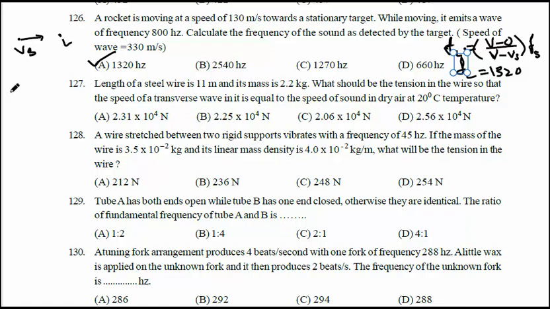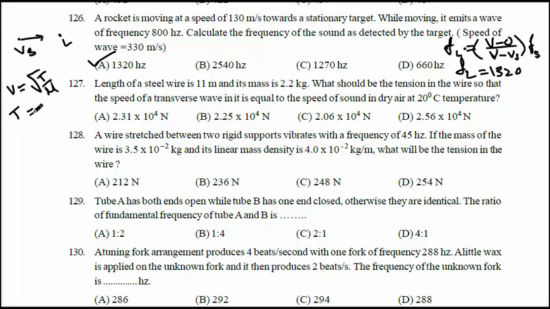See here, we know that the velocity of a wave is equal to root of T by mu, where mu is mass density. Now calculate T, the tension in the string.